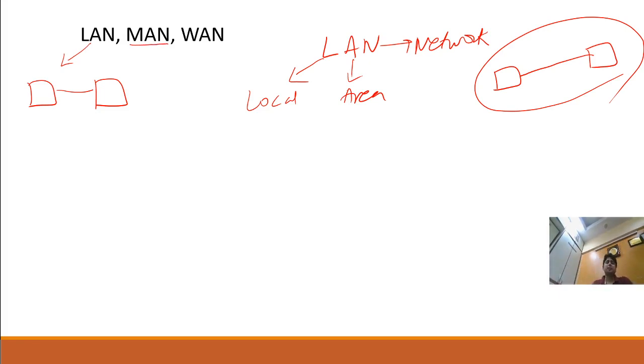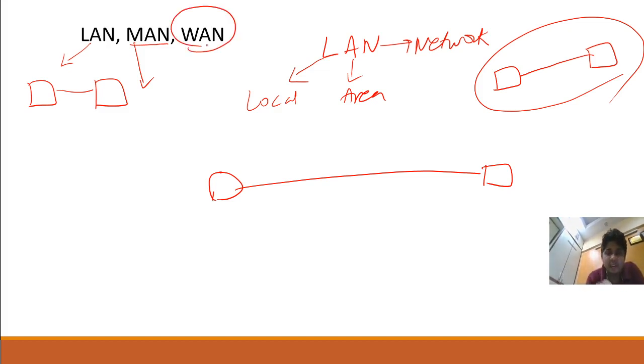Metro means two computers connected with each other. See, network will be there, but there is a distance. Metro cities, it is between cities. Like a computer in Mumbai is connected to a computer in Chennai. So between cities, the area can be up to 40 kilometers. So it can be within cities also. But if it is more than 40, then it will be termed as WAN.